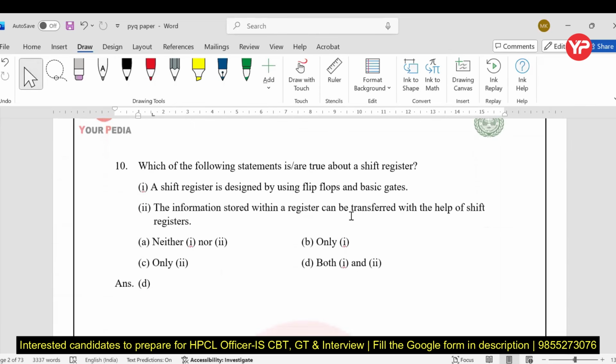Which of the following statements is true about shift registers? If I talk about the properties of a shift register, a shift register is designed using flip flops and basic gates. Absolutely true. The information stored within a register can be transferred with the help of a shift register. Absolutely true, that is the main functionality of a shift register. So both statements are true.